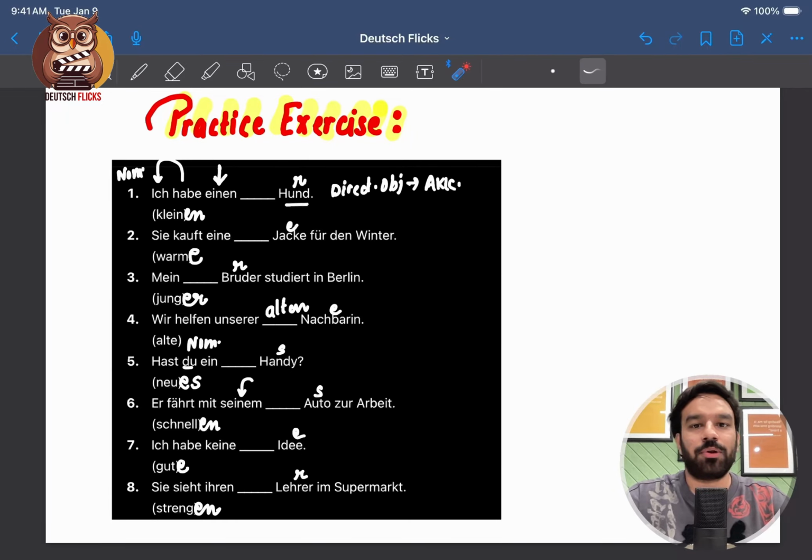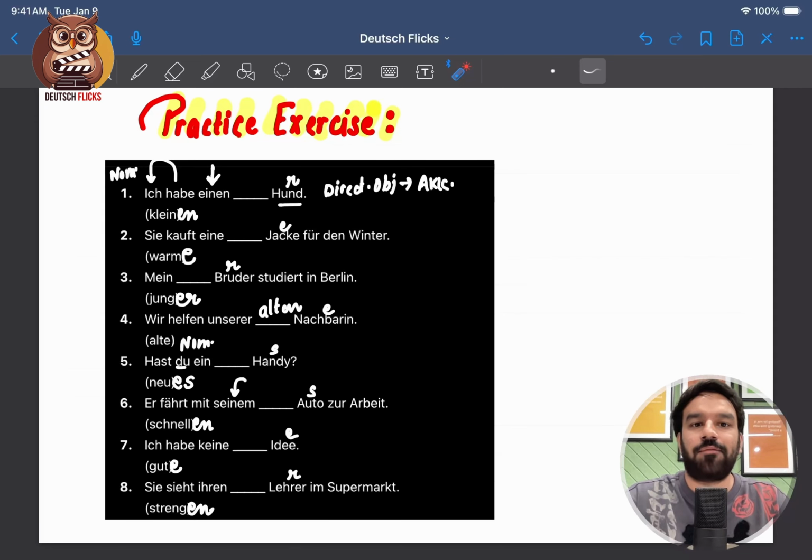So, during your initial days, you have to solve exercises by following the steps. Try to find the table, then the case, and then the gender of the noun. And while speaking, tricks like dative and plural will have adjective ending "en". Accusative adjective has to rhyme with the article. These tricks will help you during speaking. If you have any doubts, you can let me know in the comment section. And let's solve one more practice exercise.